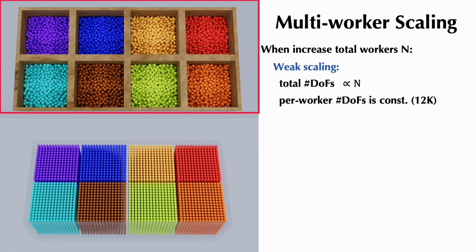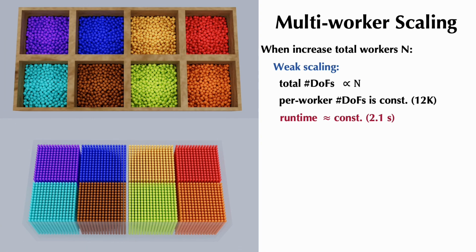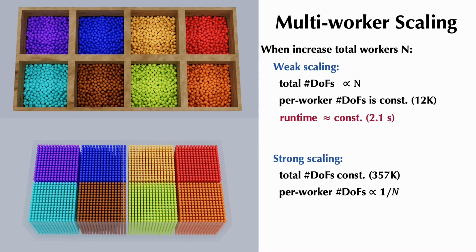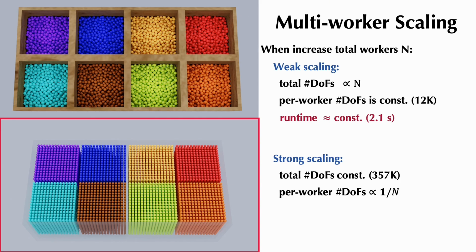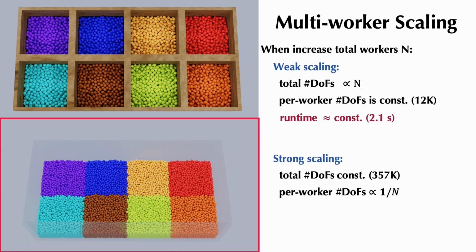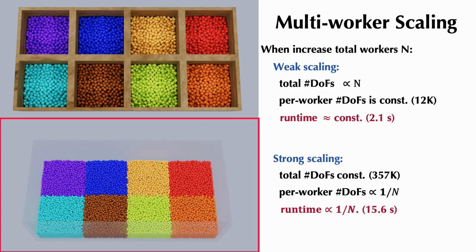Here we show the result of weak scaling with 8 workers, and the runtime remains constant. In strong scaling, we keep the problem fixed, aiming for near 1/n runtime with n workers. The video shows the result of n equals 8, illustrating near-linear speedup as we scale to multiple workers.